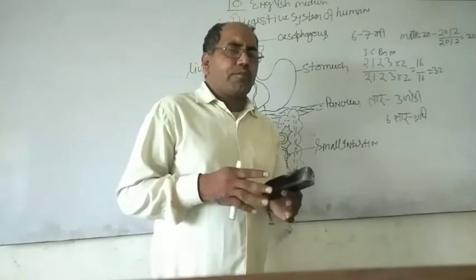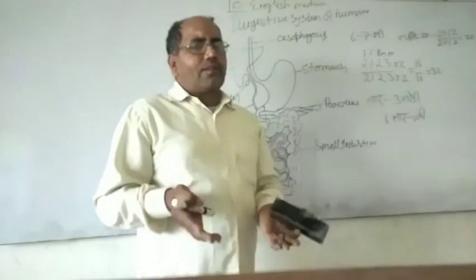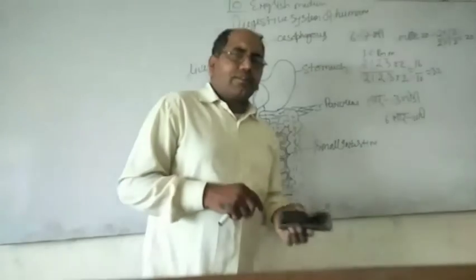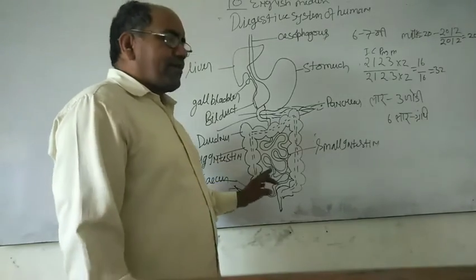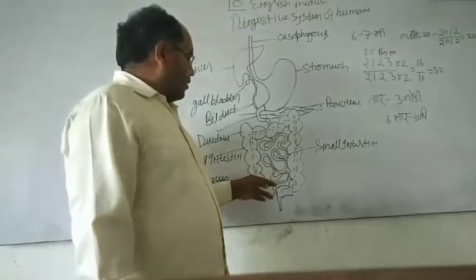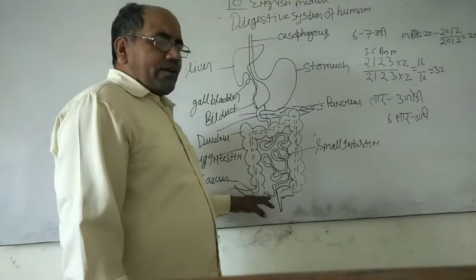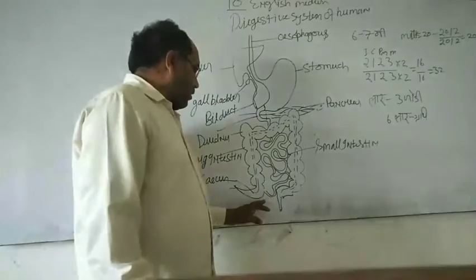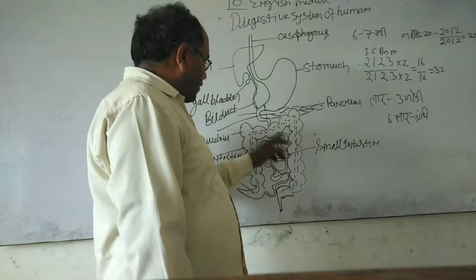They increase the surface area for the absorption of the food material. And the ileum is the last and end part of the small intestine, which joins to the anterior part of the large intestine.